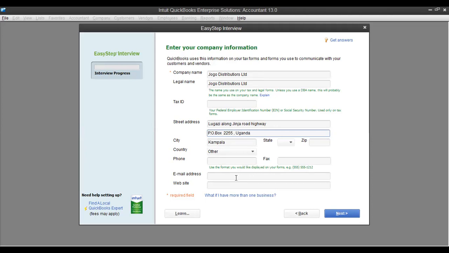Okay, they give us the email. Yes, they give us an email, Jogo23 at Yahoo.